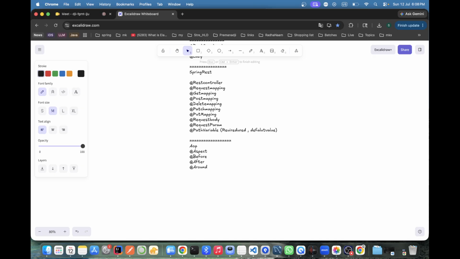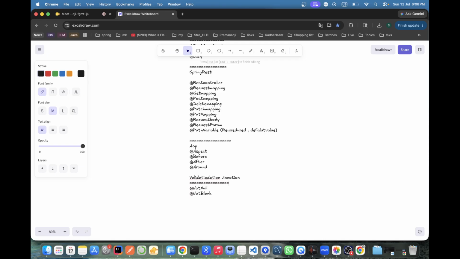And some validation as well, like I have to see maybe validation annotations, that we see, like @NotNull, how we write our own custom annotation, that we see.